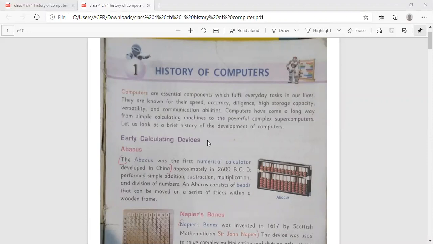Early calculating devices. See, here I have marked some definitions with red pen. You have to note down these definitions in your computer notebook.